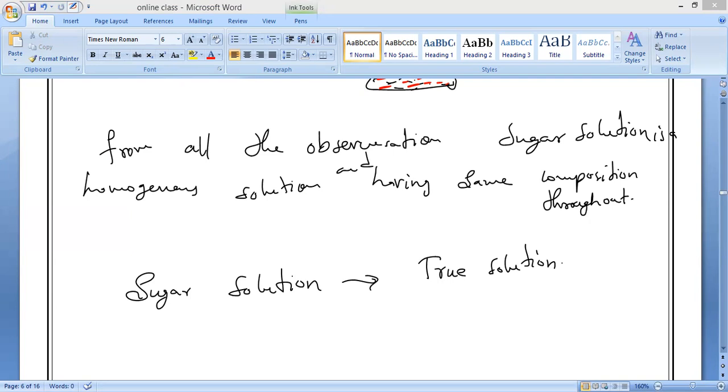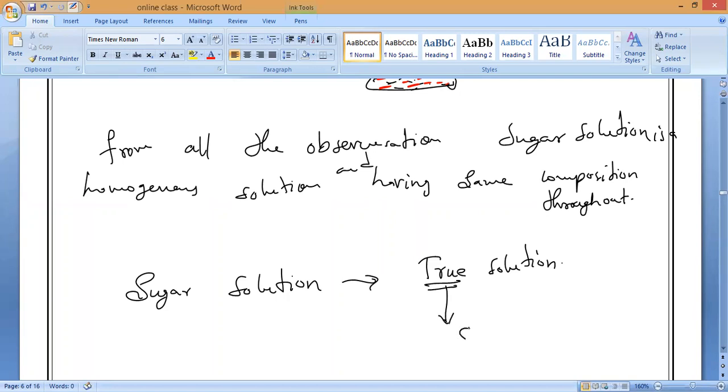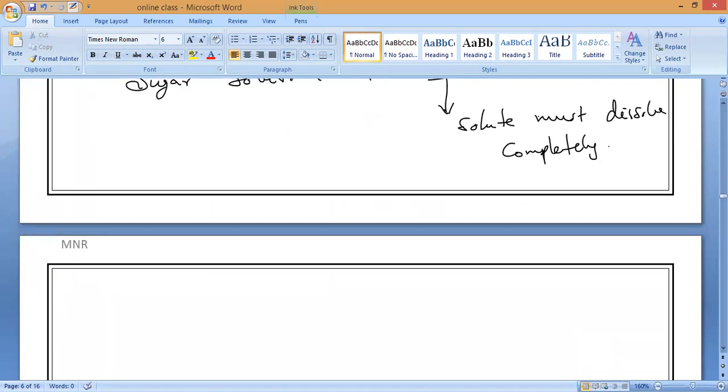If you notice it very carefully, in a true solution the particles of the solute break up to a very great extent and they will disappear into the spaces between the solvent molecules. All of you should remember, in a true solution, solute must be dissolved and disappear completely. Yes or no? How will it completely disappear? Can anybody tell?